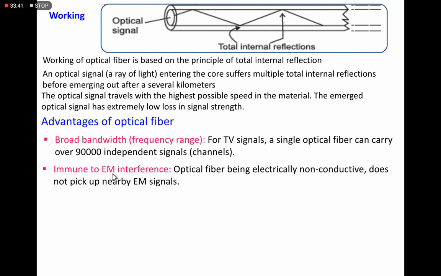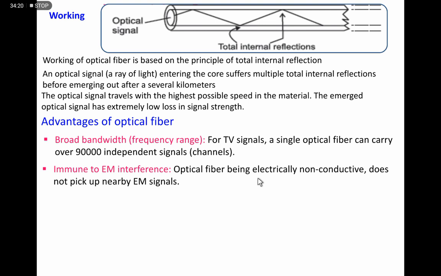Immune to electromagnetic interference. We know that distortion appears in a set because of the mixing of signals. This does not happen in optical fibers because optical fibers are electrically non-conductive. Actually, the material used in optical fibers is coarse or high quality plastic polymers.